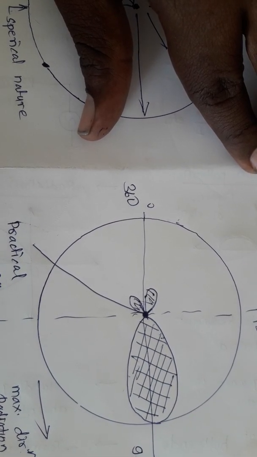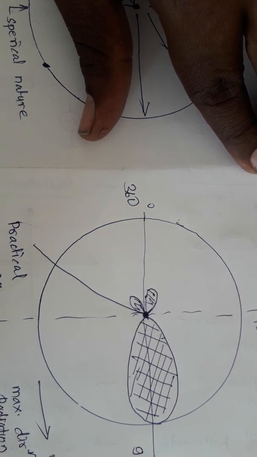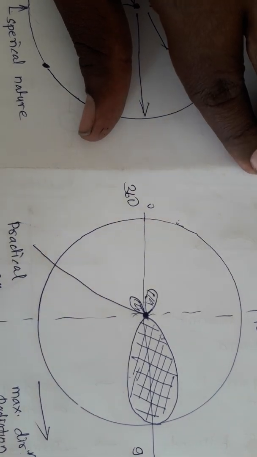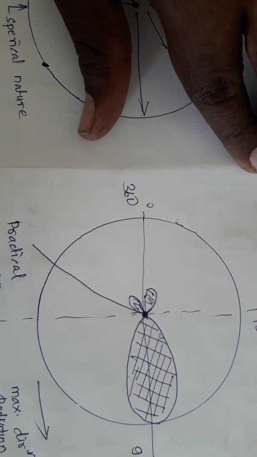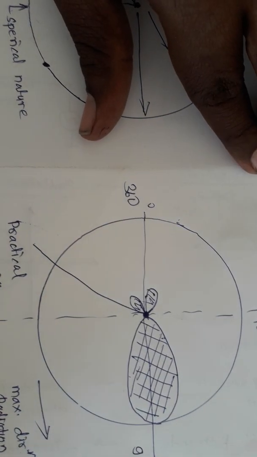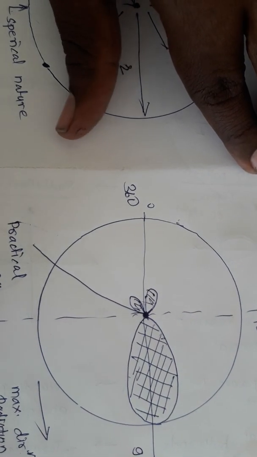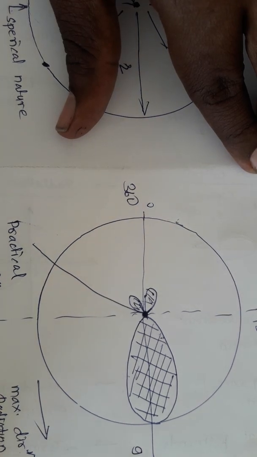Similarly, for a receiving antenna, the diagram is known as the directional pattern. When we say that a transmitting antenna is used, it is called the radiation pattern. But if your antenna is a receiving one, then this diagram is called the directional pattern. All of you are getting this.